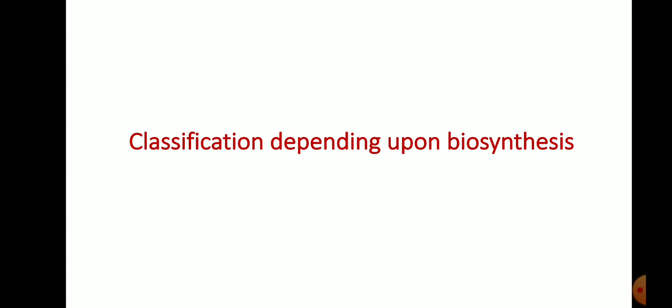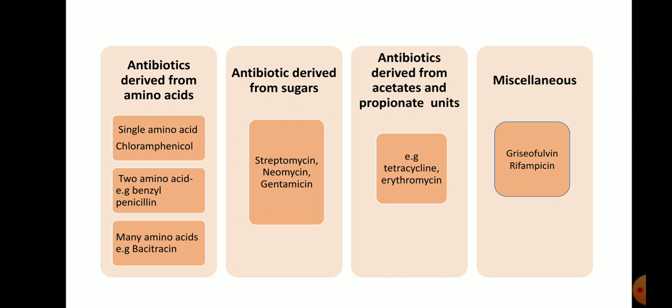Now the second classification, which depends upon the biosynthesis. Antibiotics derived from amino acids, antibiotics derived from sugar, antibiotics derived from acetate and propionates, and miscellaneous. The first type is the antibiotics derived from amino acids. Some antibiotics are derived from a single amino acid, for example chloramphenicol. Some are derived from two amino acids, for example benzyl penicillin, and then from many amino acids, that is bacitracin.